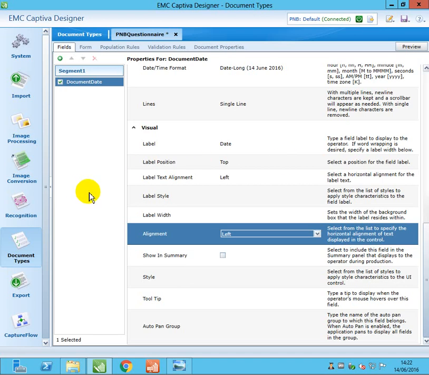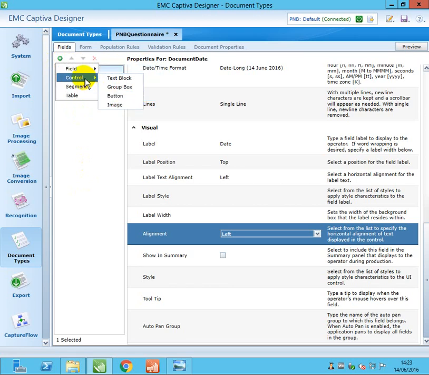Now we are going to do it in a similar way. We will add other fields. So you click on the plus symbol if you want to add more fields. There's a field list, so you can see options like a text box, a drop down list box, or a checkbox.